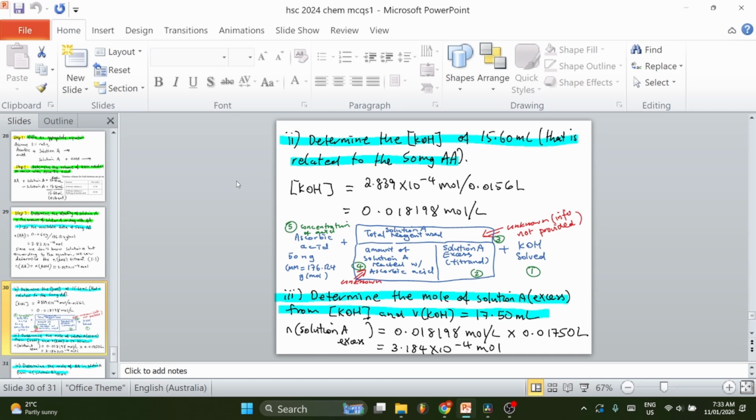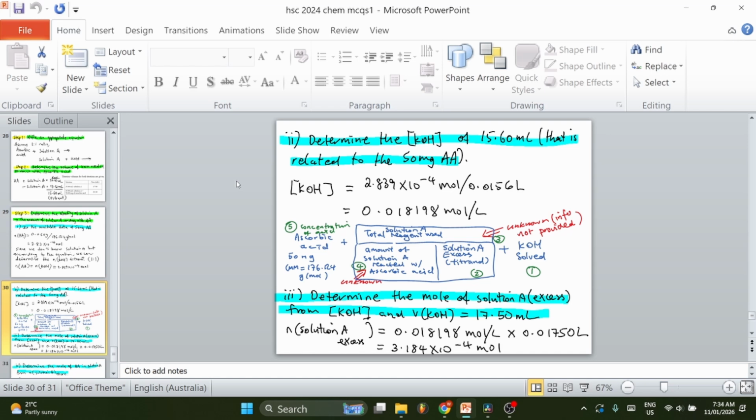Previously, we worked out that the volume of potassium hydroxide related to the ascorbic acid is 15.6 ml. We also determined that the mole of potassium hydroxide is the same as the mole of the ascorbic acid. From these two values, we can determine the concentration of potassium hydroxide, which works out to be 0.018198 moles per liter.